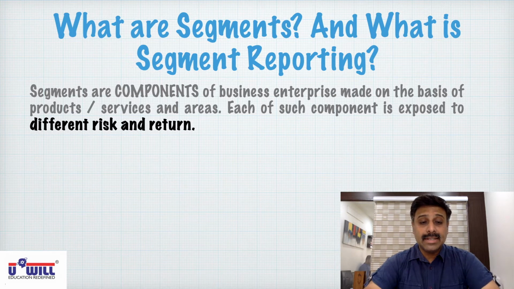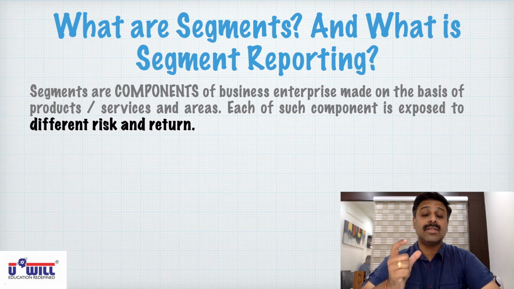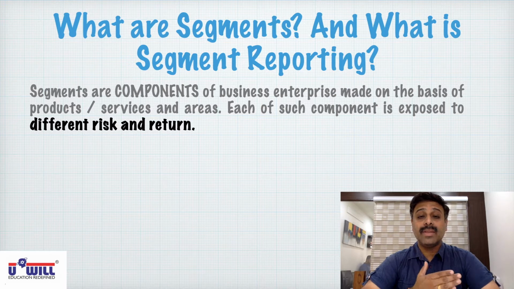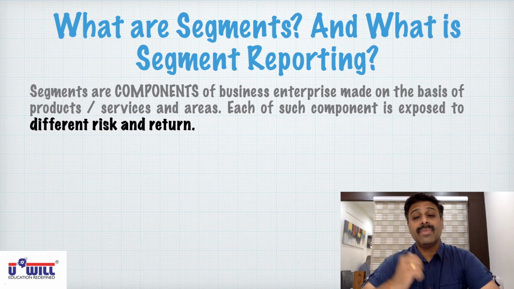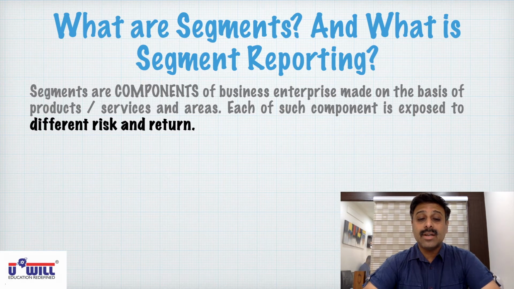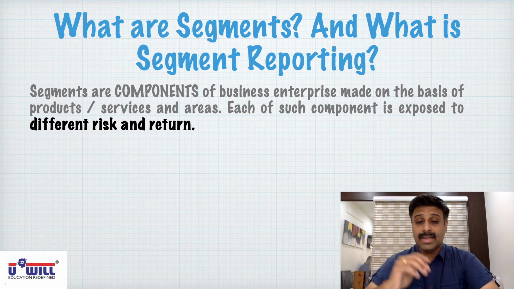Therefore, if you read the sentence, segments are components of business enterprise made on the basis of products or services. Products or services: 11-12 schooling section. Again, we can have Gujarat Board, CBSE also in that. Then BCom section, then professionals, CA, CS, then entrance exams based BBA, foreign studies, etc. These are components on the basis of products or service. And then areas. Areas means Subhanpura, OP Road, Pratapnagar, Nizampura, Varashia, Karalibagh, Sama, Gotri. So on the basis of products or services and areas.